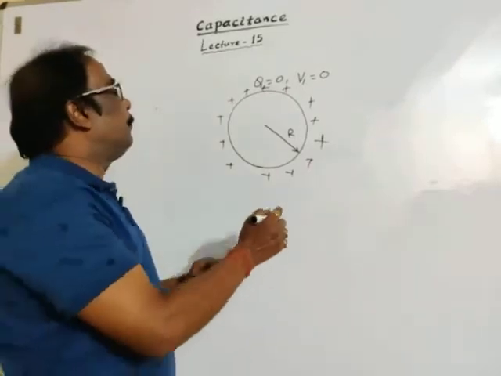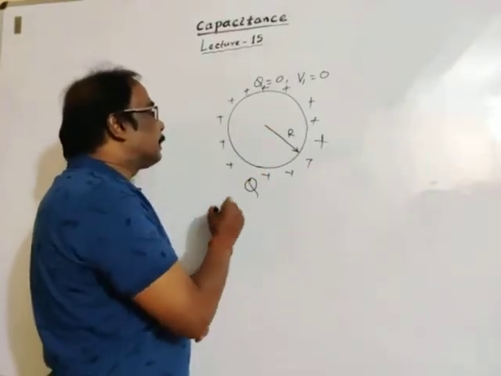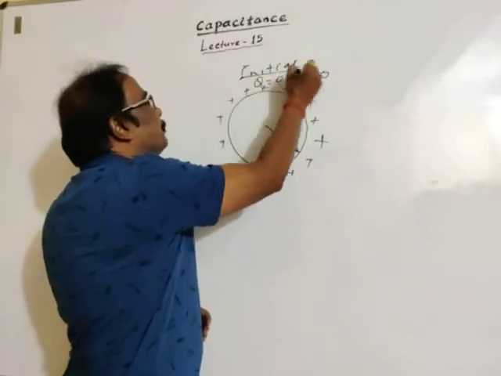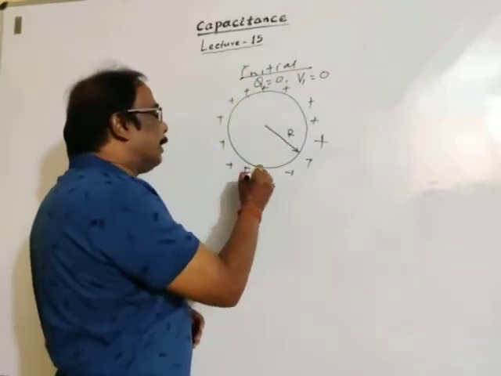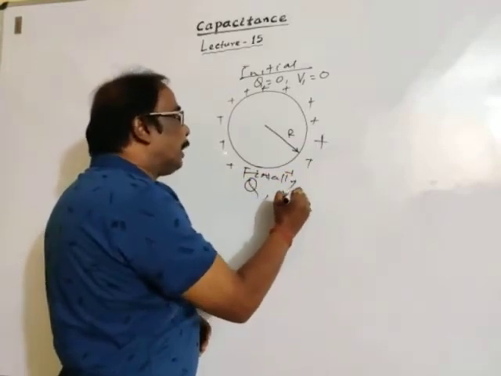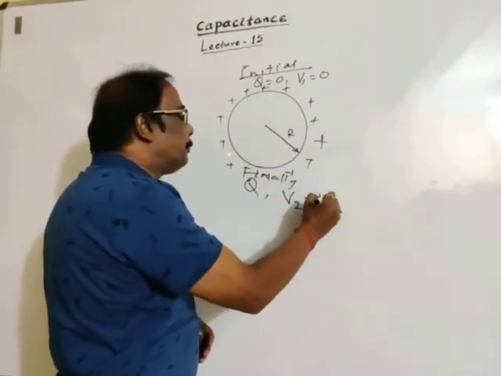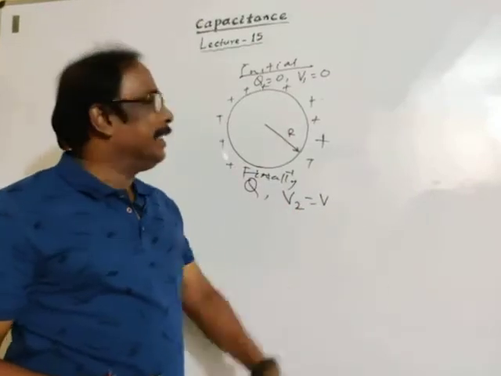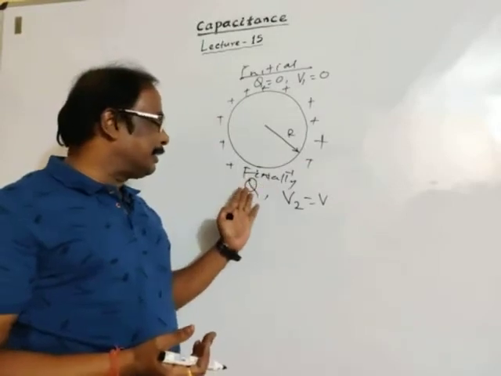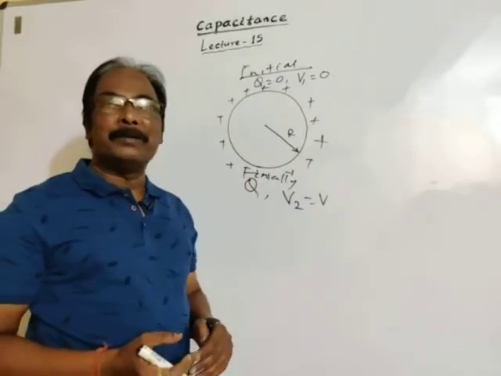Thus, the initial charge and initial potential are 0, and finally the total charge on the conductor is q, and let the final potential V2 be V. Initial potential is 0, and now finally total charge is q and potential becomes V.